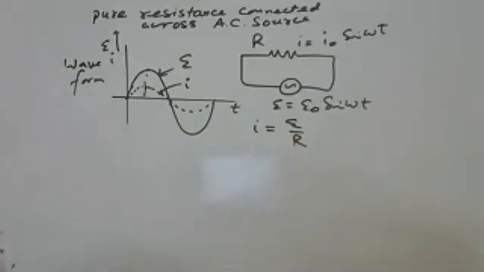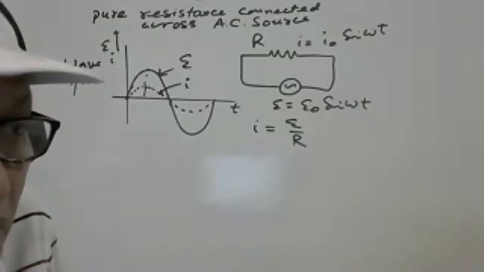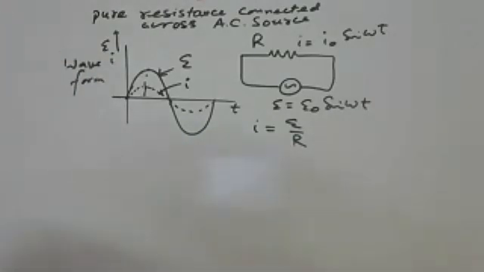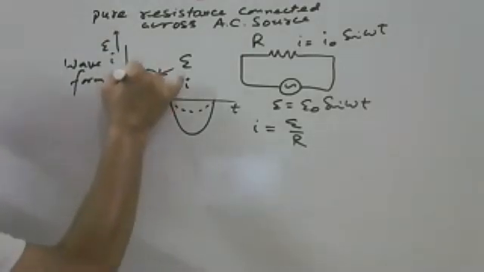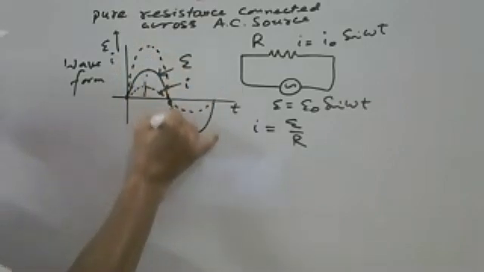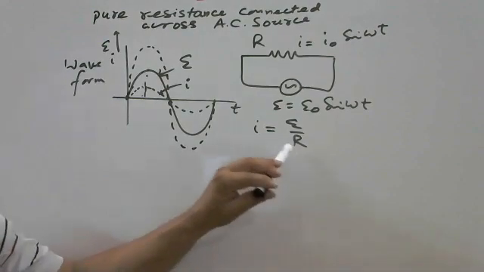Sir, if I is more than E, then what will the wave function look like? Okay. The wave function will be like this, with I more than E, but there is no phase difference, there is no time delay. Got it? I can be equal to E, more than E, or less than E, depending on the value of the resistance R here.